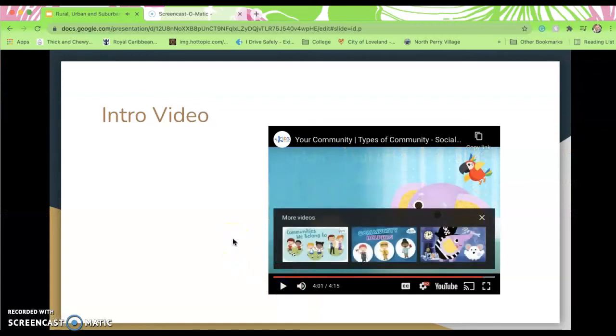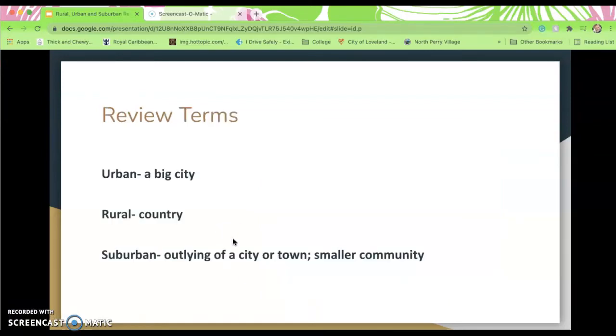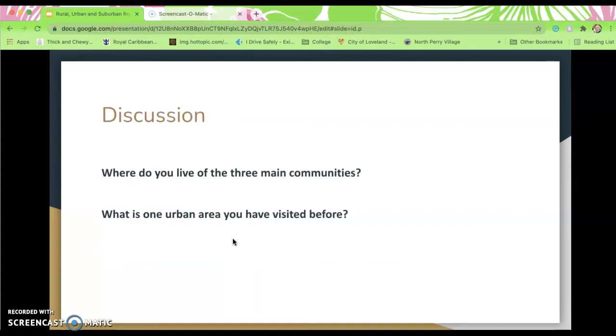All right. So just to review, an urban community is a big city such as New York City, Cleveland, Columbus, Chicago, and rural means country, which means, like she said in the video, lots of farmland and animals. And a suburban community, also known as a suburb, is outlying of a city or town, a smaller community. So very close to a big city, but separated from it.